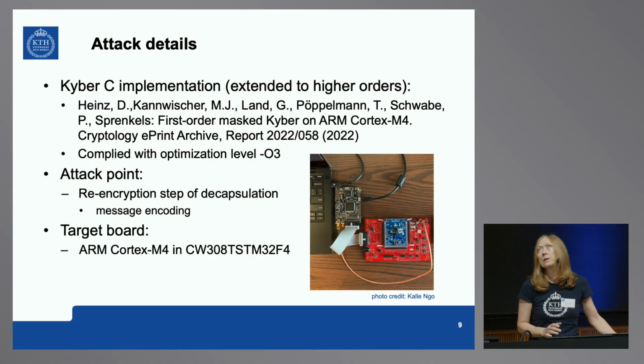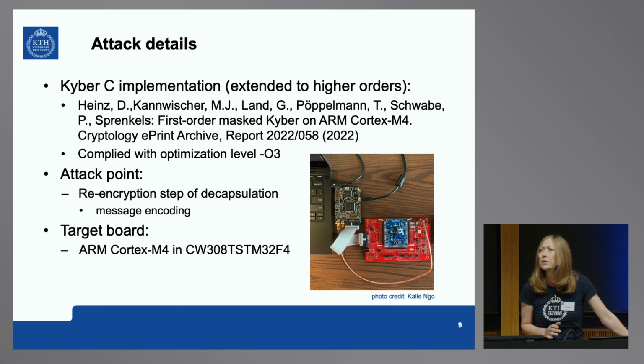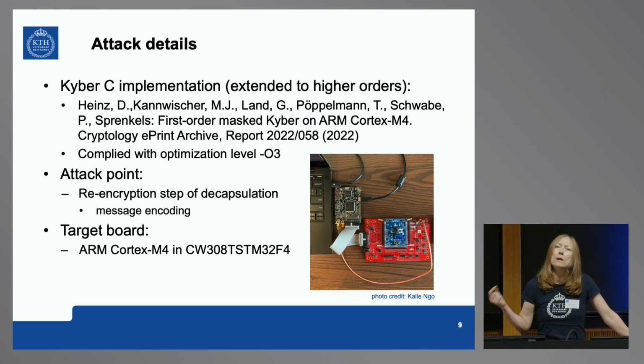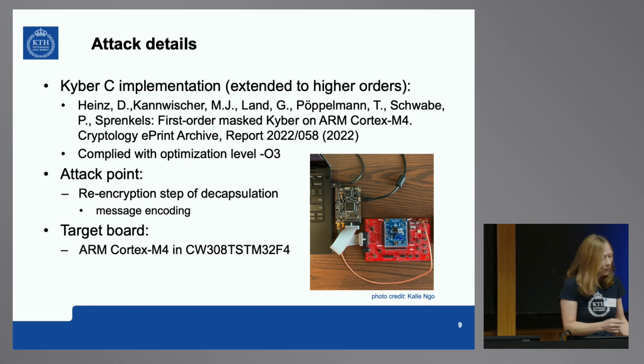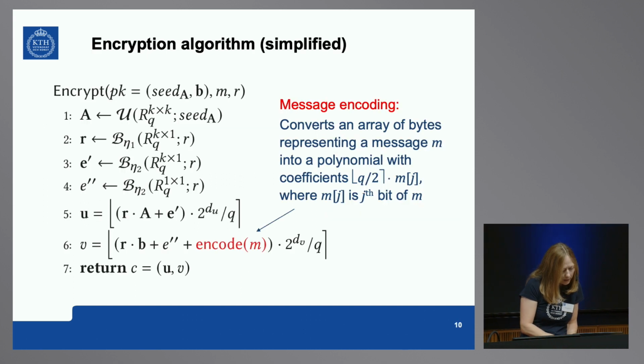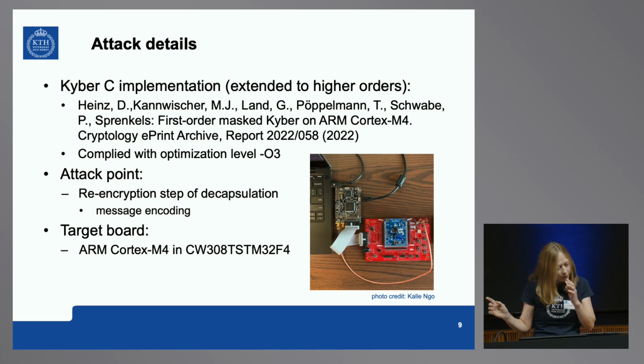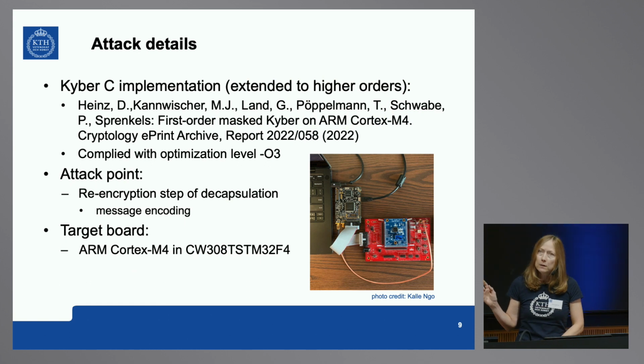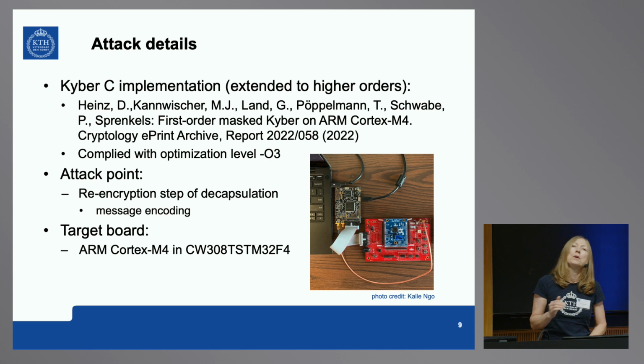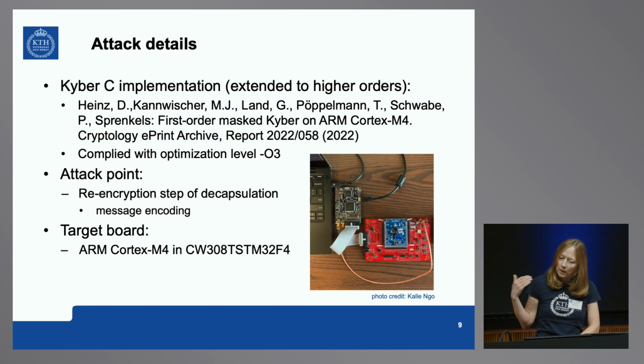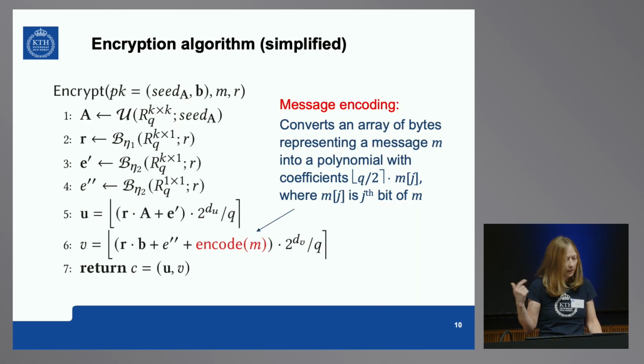And it's an ARM Cortex-M4, which you see on the screen. That's our equipment. We use ChipWhisperer. It costs something like $250. So it is a very low barrier to entry to do this attack. You don't need anything sophisticated to do it. I would like to say that this board is specifically low level noise. So if you have a much higher level of noise, it will be more difficult to do this attack. These boards are low noise. So it's bad for the defender, good for the attacker, this type of scenario.